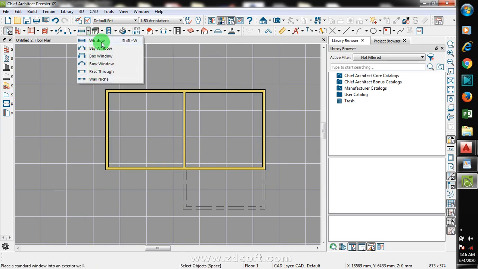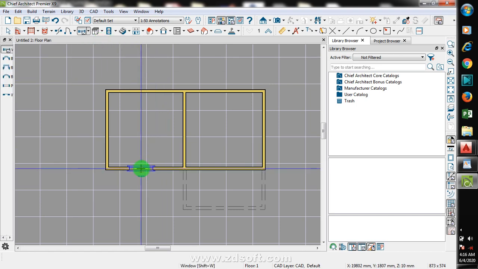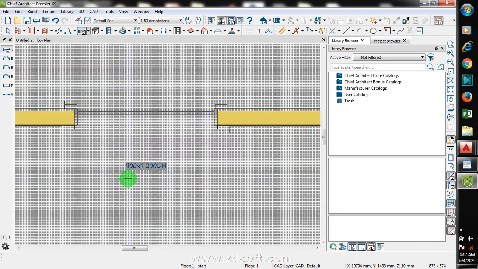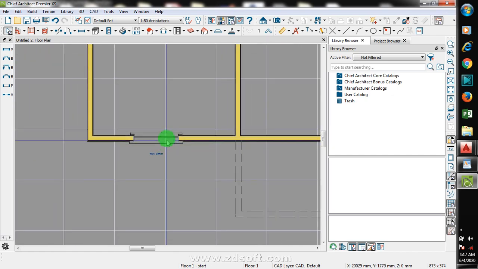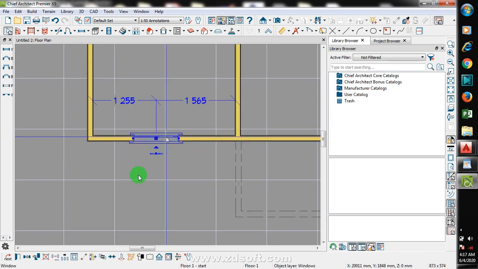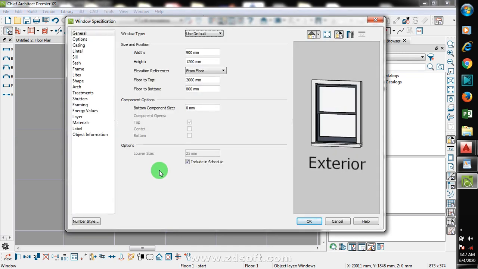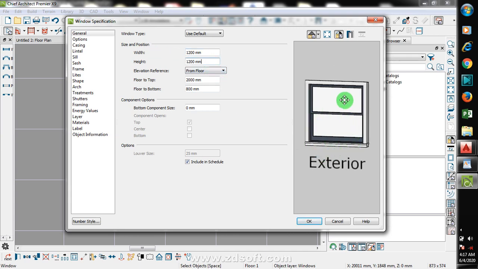You can see we have different kinds of windows here. Just click on window. Now look at this, it is 900 by 1200. I can change the size of this window by just double clicking on window. You can see another window will pop up. Now if I click here, I'll just change this to 1200. Okay, you can see it's very interactive. As you are changing them here, it's actually taking effect here.